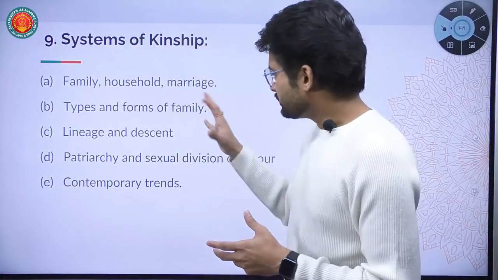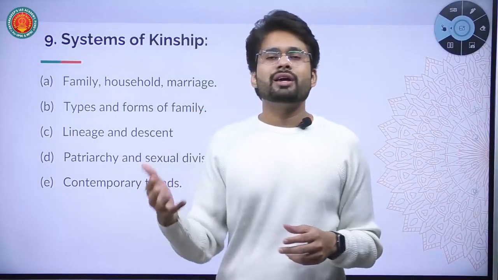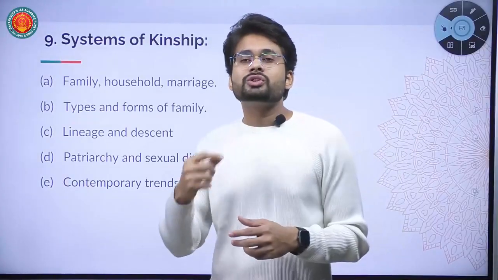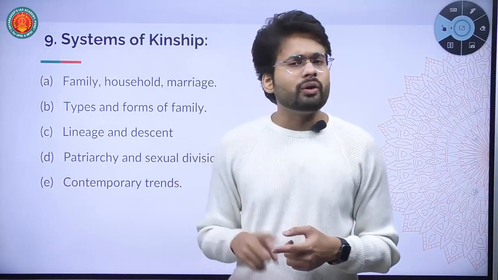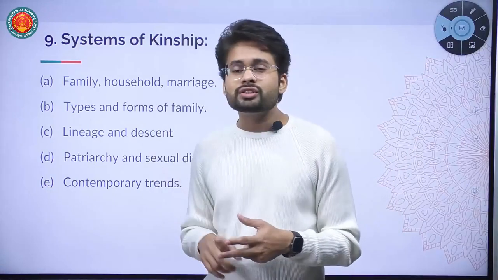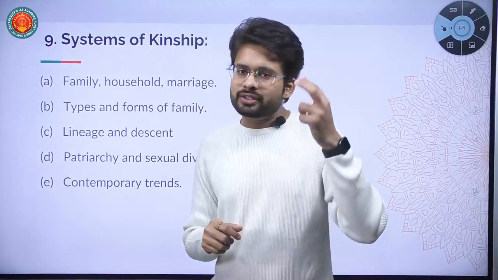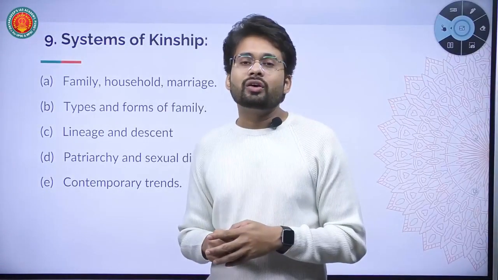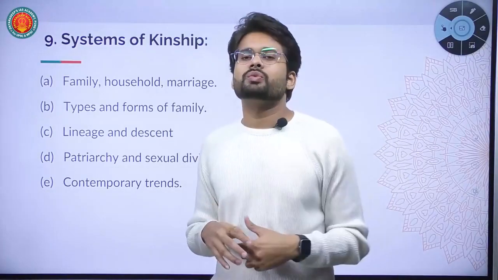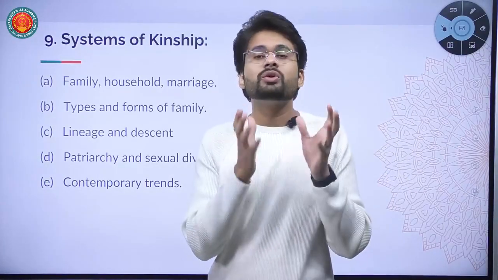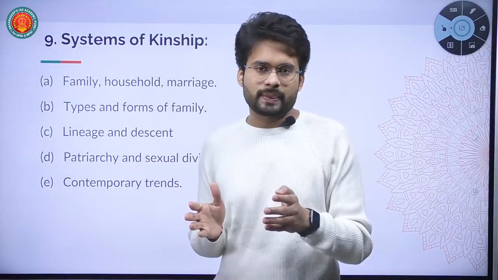In brief, this is about studying the institutions of family, marriage, kinship, household and all in a sociological manner. And that's how religion, politics, economics and all these become the institutions of society. And that's how chapters 6, 7, 8 and 9 are organized in an institutional fashion, whereas chapter 5 is the structural part of society. That is, stratification is about structure, and 6, 7, 8, 9 are about institutions, right?